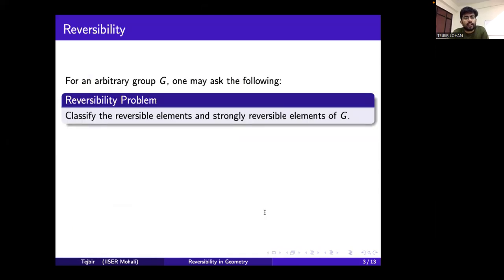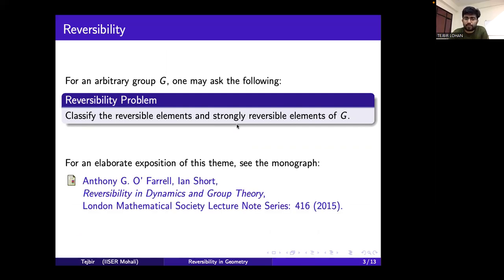Now, for an arbitrary group G, one may ask the following reversibility problem: classify the reversible elements and strongly reversible elements of group G. For an excellent exposition, one can see the following book, Reversibility in Dynamics and Group Theory. This book has a good collection of open problems in this topic.